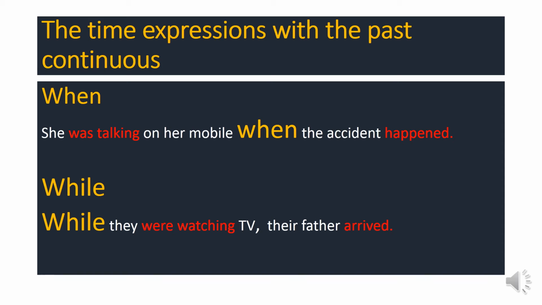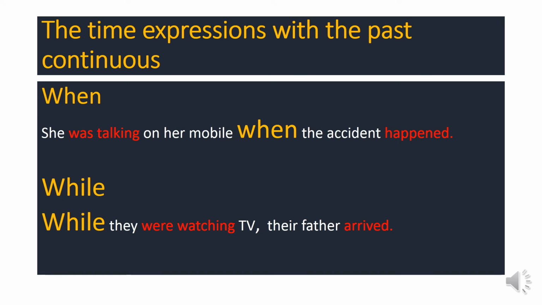The time expressions which we use in the past continuous. We have two time expressions. When: I use when to connect between two actions, and the sentence which comes after when is in the past simple. For example, she was talking on the mobile when the accident happened.